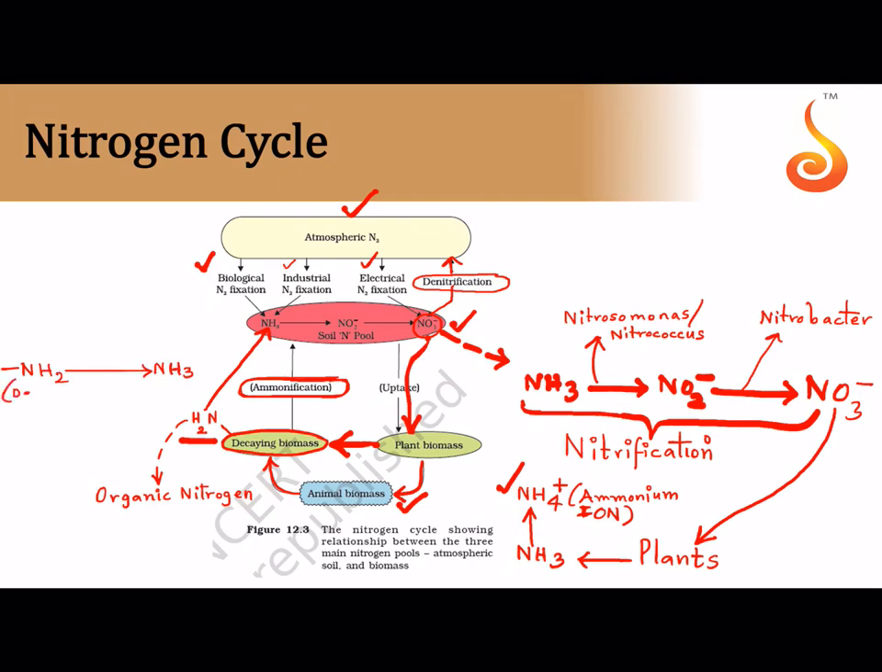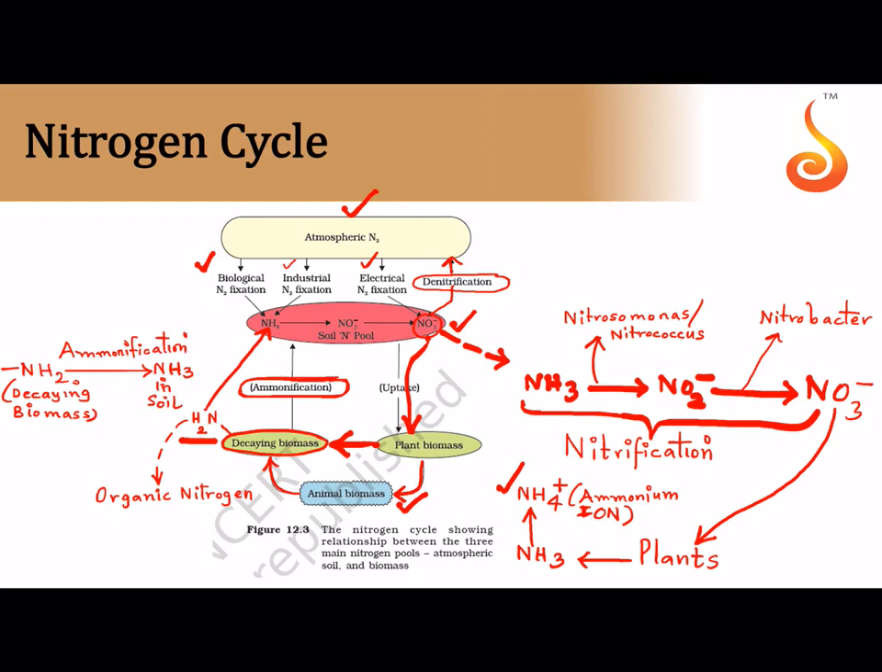the soil. Now this is basically present in the decaying matter, which is mentioned here. It is the decaying biomass. The organic nitrogen in the decaying biomass is converted to ammonia finally in the soil. This process is referred to as ammonification. It is a reduction process.